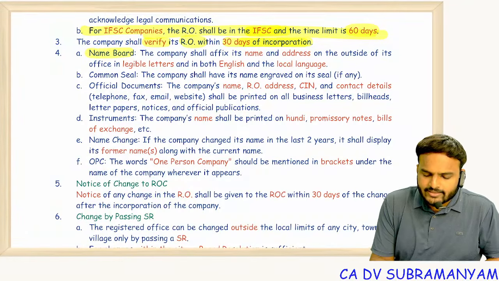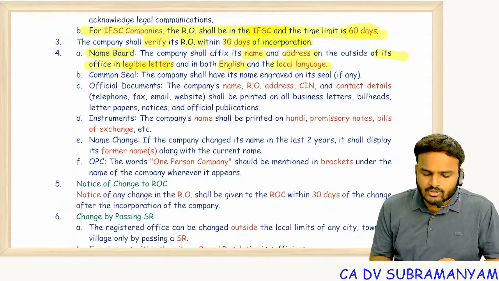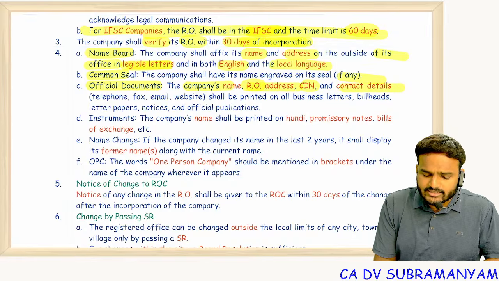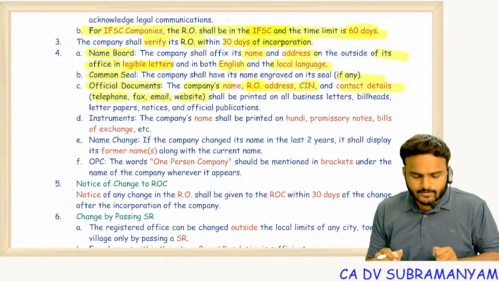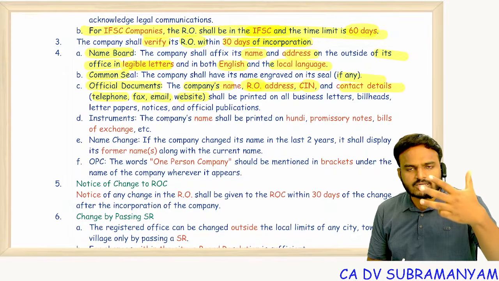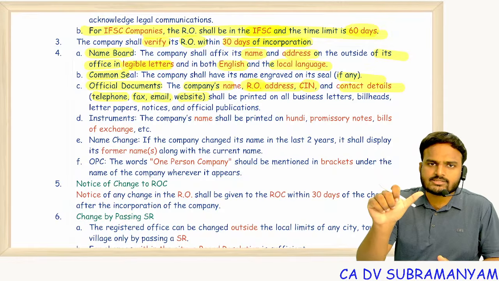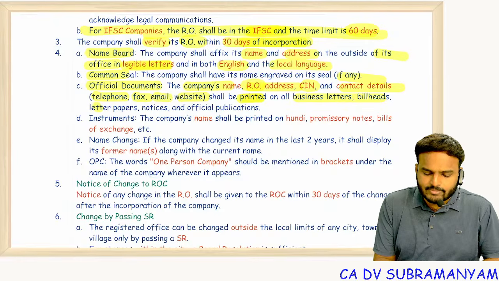Name board: on the name board, affix name and address outside of its office, including branch office, in legible letters, both in English and local language. Common seal is optional. Official documents, that is invoices, vouchers, everything: company name, registered office address, CIN, contact details such as telephone, fax, email, website. So a total of seven things should be printed on all official publications: name, CIN, registered office address, telephone number, email ID, website address, and fax number, if any. These shall be printed on all official business letters, bill heads, letter papers, notices, and official publications.